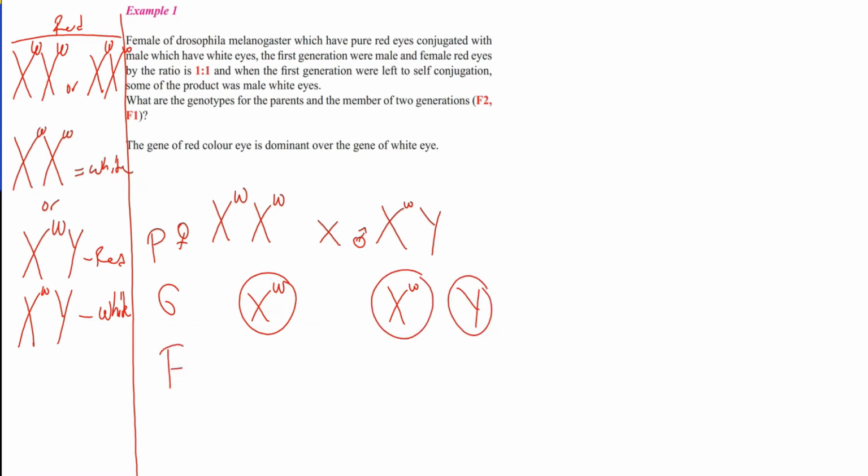So the F1 generation, the new organisms formed by fertilization, are X capital W with X small w, and X capital W with Y. So 1 red-eyed female, which is hybrid, and 1 red-eyed male, in the ratio 1:1, meaning 1 male, 1 female. But you remember in Mendelian genetics we said all of the generation is the same, because there is no male or female, we just look at the trait.